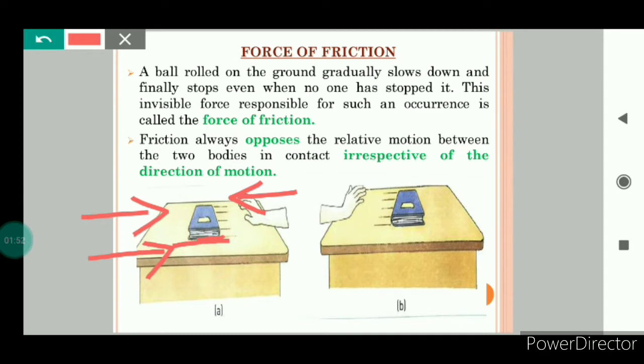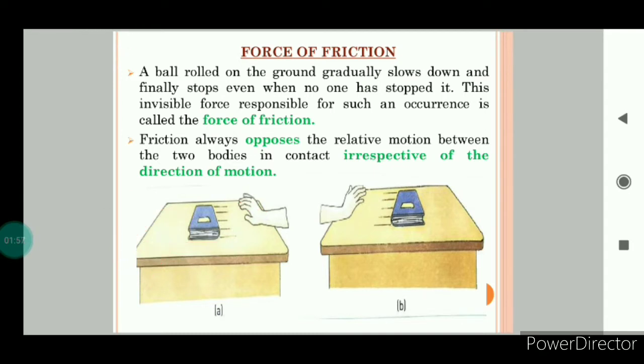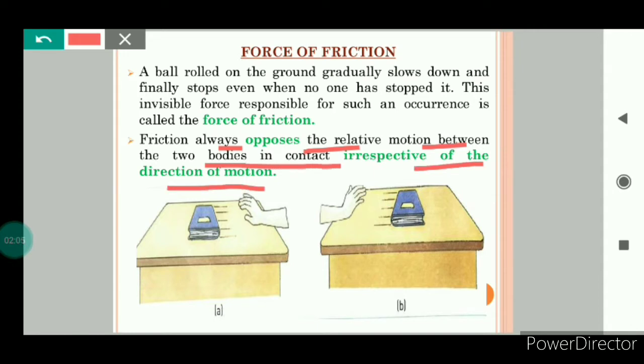So the force of friction always opposes the applied force. Frictional force opposes the relative motion between the two bodies in contact, irrespective of the direction of motion.